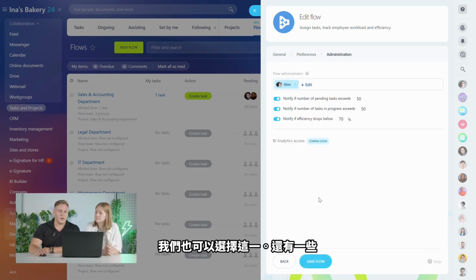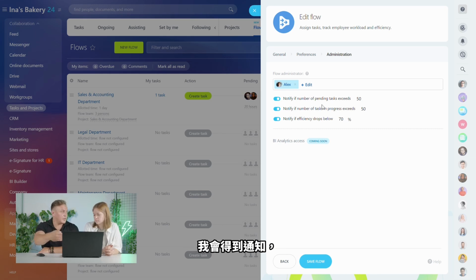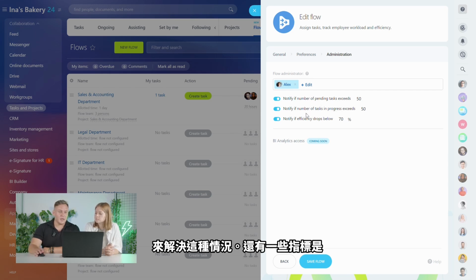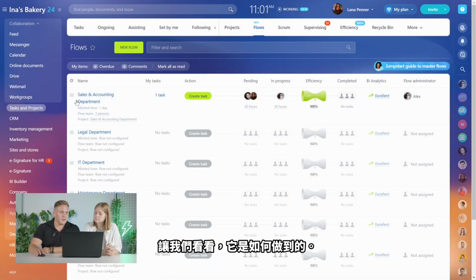And some more options on the final step, right? So there's some notifications that I, as a flow administrator, can receive, right? If the number of pending tasks exceeds a certain number, I'll get a notification, and I'll be able to step in and fix the situation by manually assigning tasks. And some other indicators that show that efficiency is not so good. Right, so once we set this up, we save the flow, but it's already saved, and we can create a task, right? So let's see how it's done.